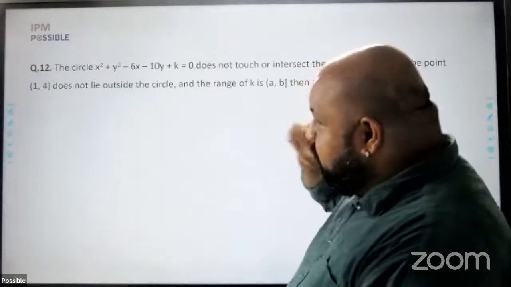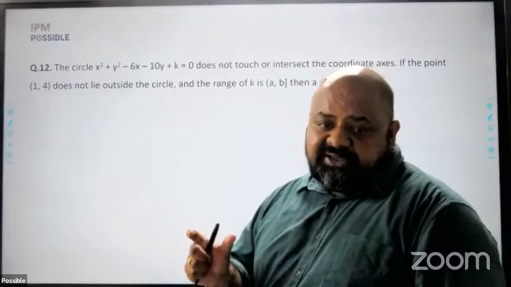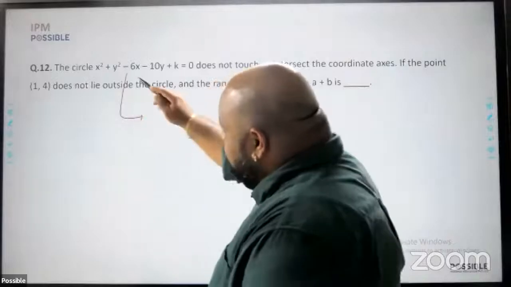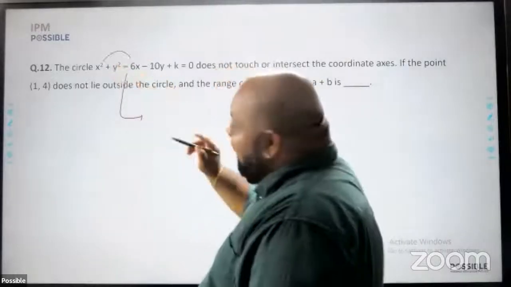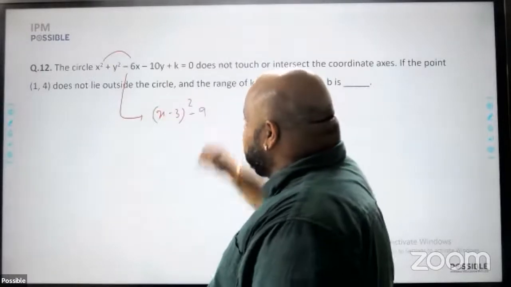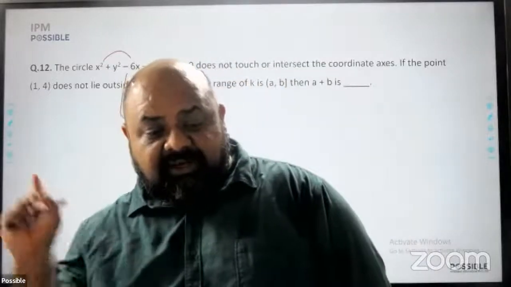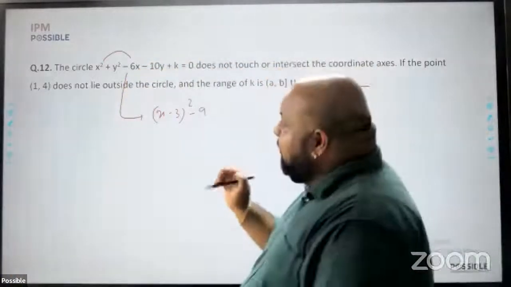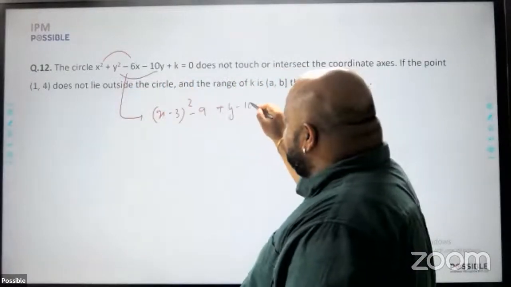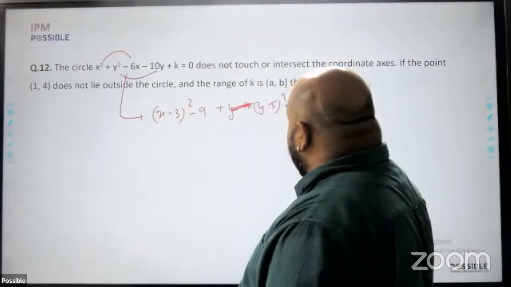Again, this is a question which you could have solved if you have an idea of the equation of a circle. So what I can do with this is, from here I can write x square minus 6x as nothing but x minus 3 square minus 9. So if you expand x minus 3 square, you'll get x square minus 6x plus 9. That cancels out with the outside minus 9. Y square minus 10y can be written as y minus 5 whole square minus 25.